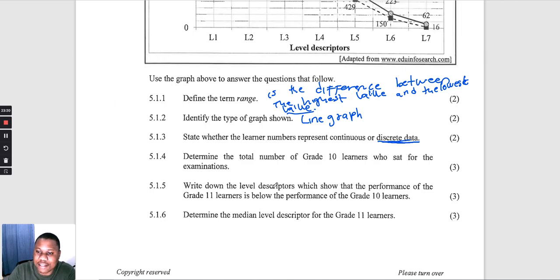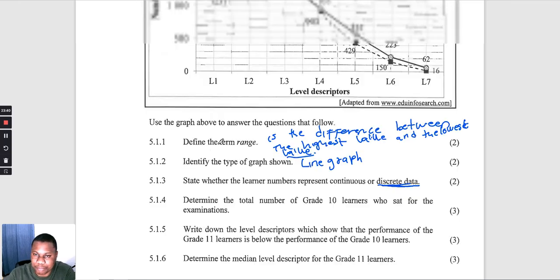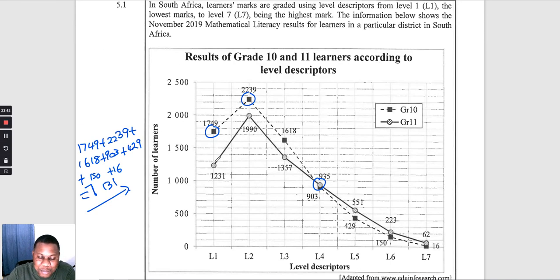Okay, so now when we continue to the next question, they say write down the level description which shows that the performance of the grade 11 is below. We just need a level that will show us that the performance of the grade 11 is below the performance of grade 10. We cannot say level 1, because level 1 is the lowest level, which means that with level 1 someone has failed. So when you look at level number 2, it shows that level 2 is a pass.